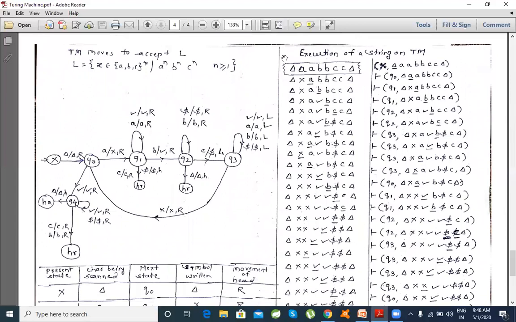Now see how the Turing machine recognizes how many A's I have seen, how to compare this with B's, and how to compare this with the total number of C's. So exactly the total number of A's, B's and C's should be the same. We won't go across the state diagram right now. Just see what the logic is, how to visualize this problem to be solved on a Turing machine.